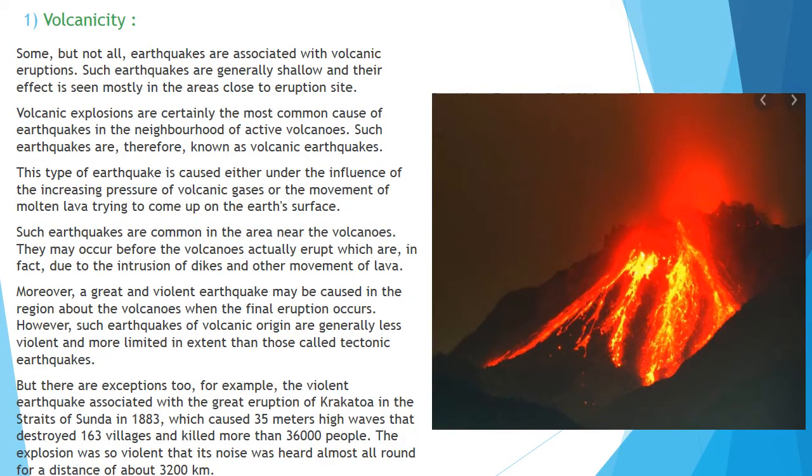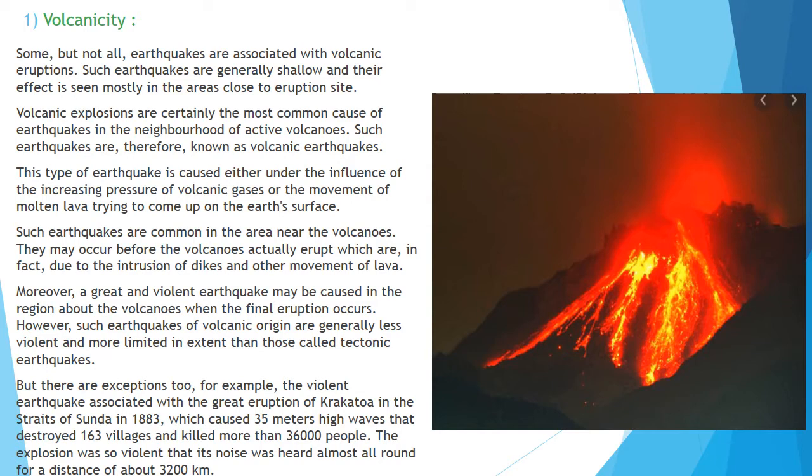So, volcanicity. Why the volcano plays a main role in the occurrence of earthquakes, we will study in detail. Some, but not all, earthquakes are associated with volcanic eruptions. Such earthquakes are generally shallow and their effect is seen mostly in the area closer to the eruption site.